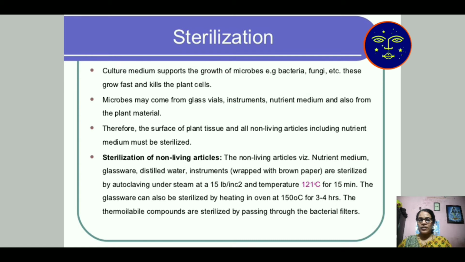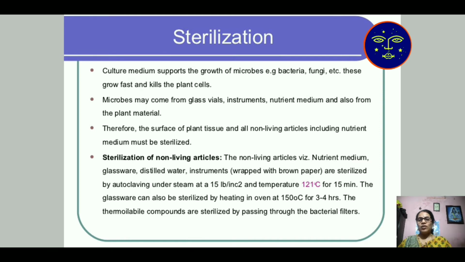Sterilization of non-living articles such as nutrient media, glassware, distilled water and instruments is done in a machine known as an autoclave, in which 15 lb pressure per square inch and a temperature of 121 degree centigrade is maintained. It looks like a pressure cooker. Inside this autoclave, the temperature is maintained at 121 degree centigrade and pressure at 15 lb per square inch for 15 minutes. So all the nutrient media and all the glassware will be sterilized within 15 minutes.